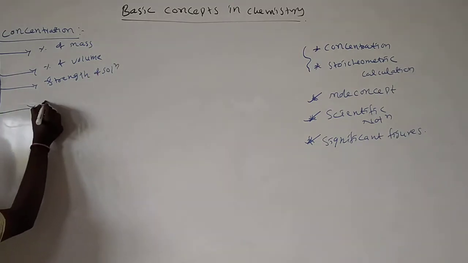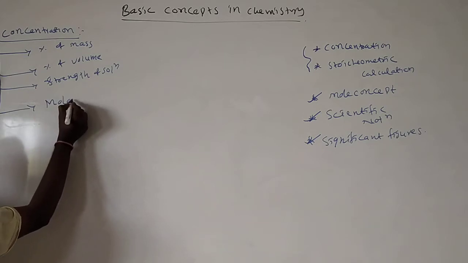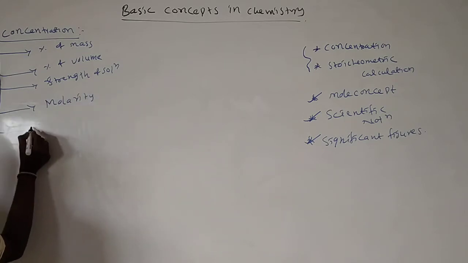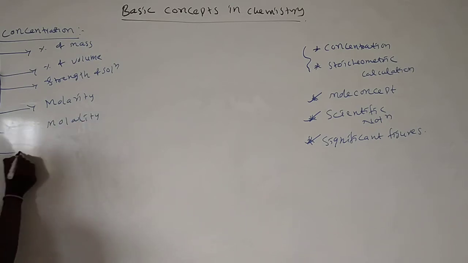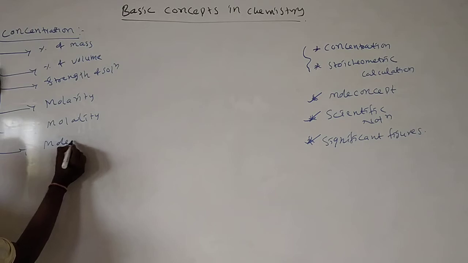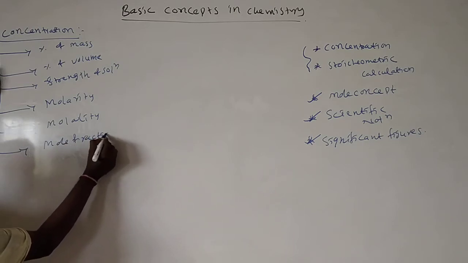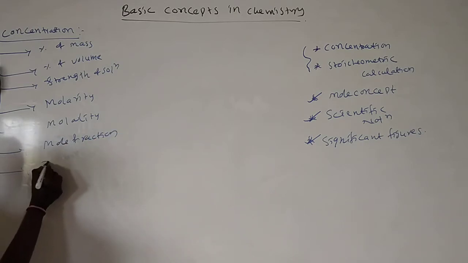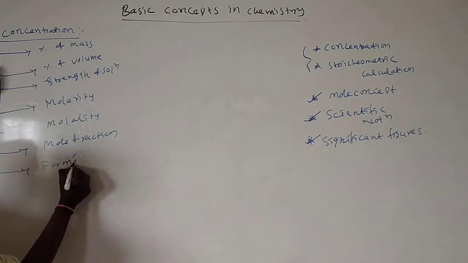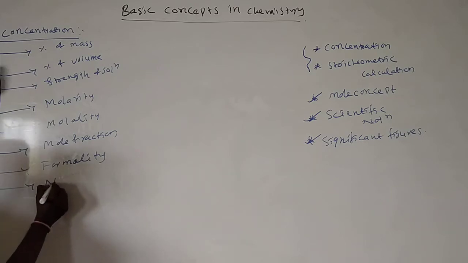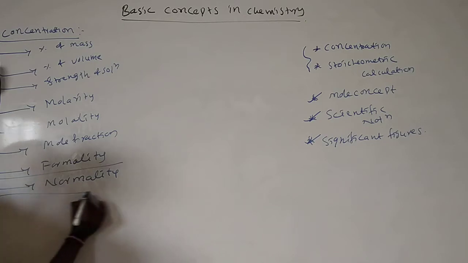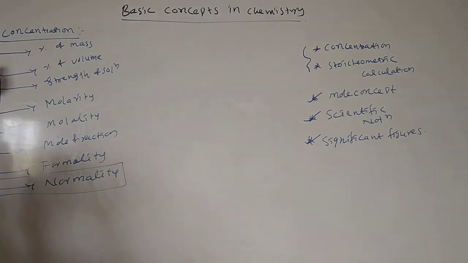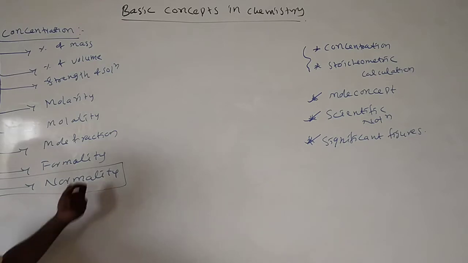Strength of solution. Here molarity, here mole fraction, formality, and one more, normality.